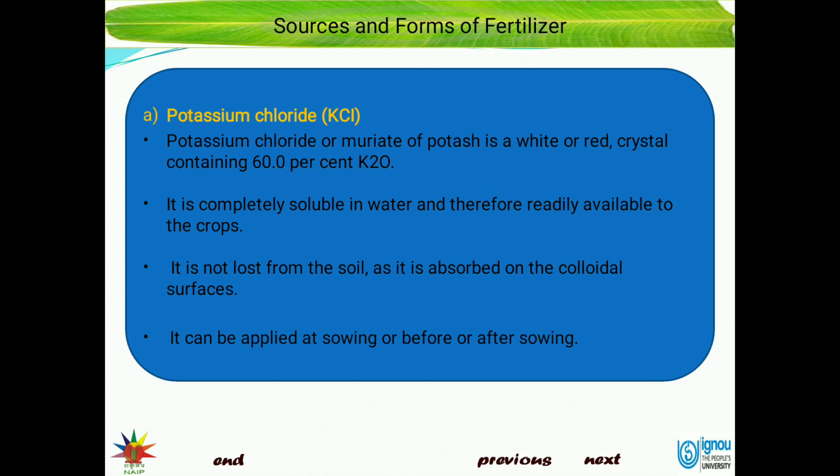The answer is 60%. Sometimes a range will be given, that is 58 to 60% K2O in KCl, muriate of potash. It is completely soluble in water and therefore readily available to the crops. It is not lost from the soil as it is absorbed on the colloidal surface. It can be applied at sowing or before or after sowing.